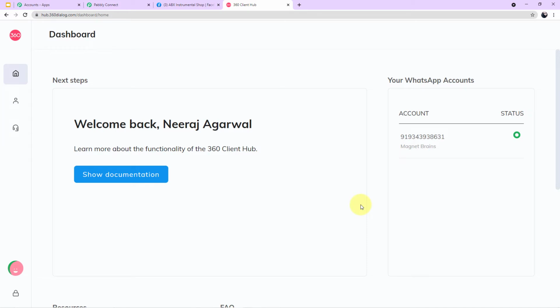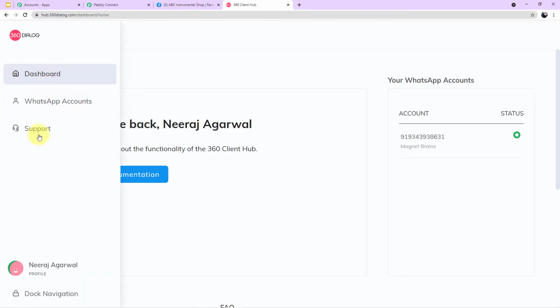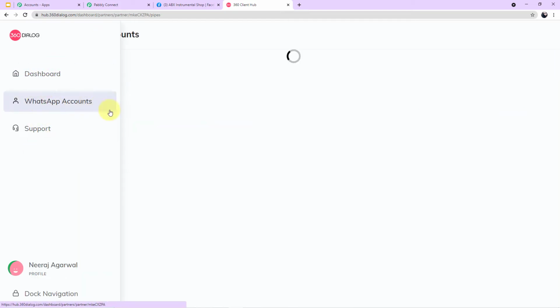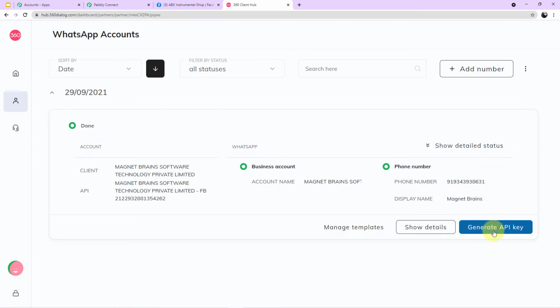Now let me show it to you from where you can find the API key. Come to the left corner here, you can see three options are given to you. Click on WhatsApp account. Now come to the right corner below, you can see a blue button is given to you which says generate API key. Guys, listen to this very carefully. You have to click this and your API key will be generated along with the domain.